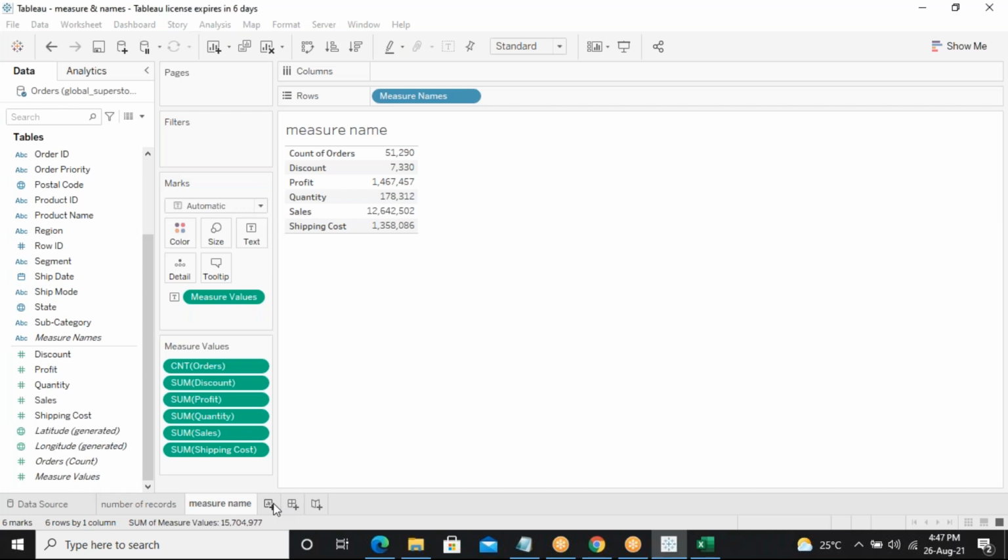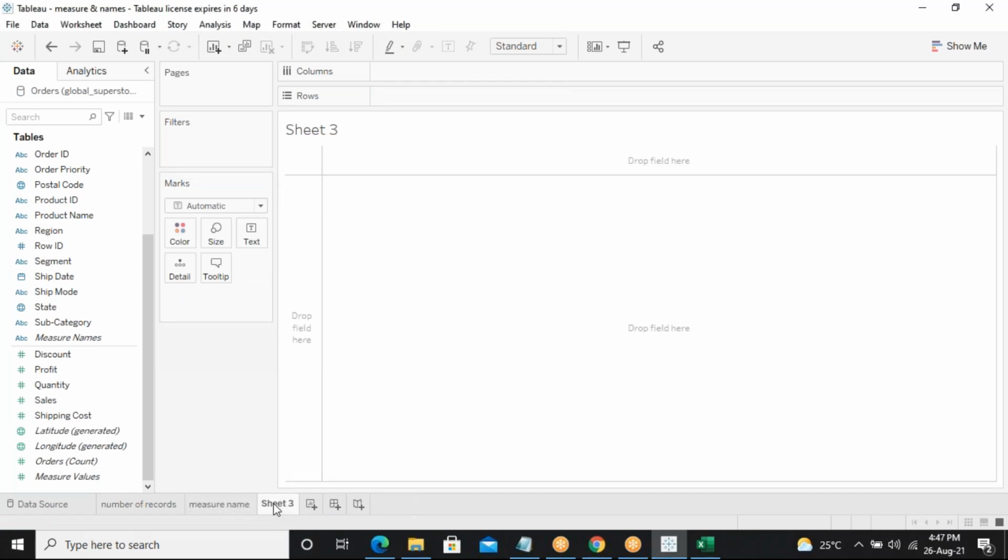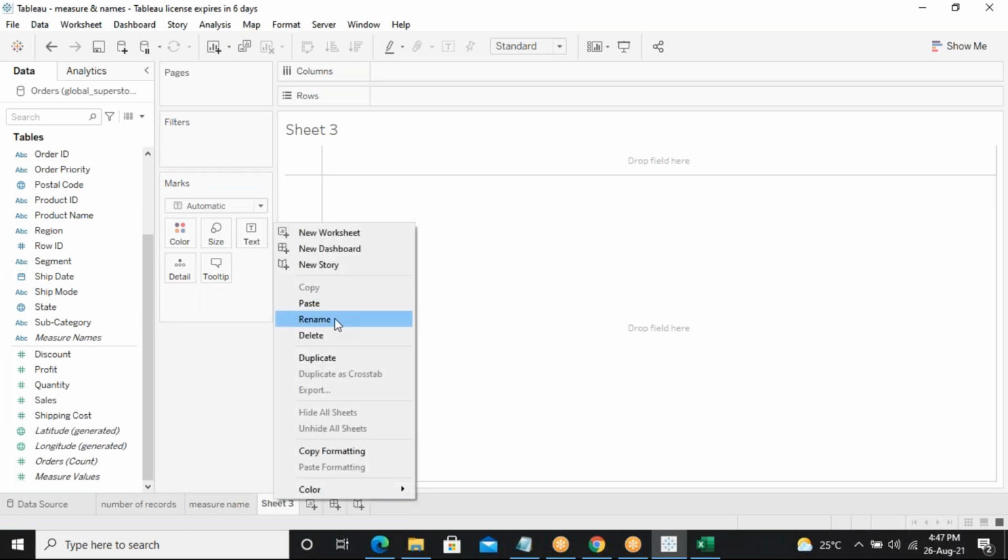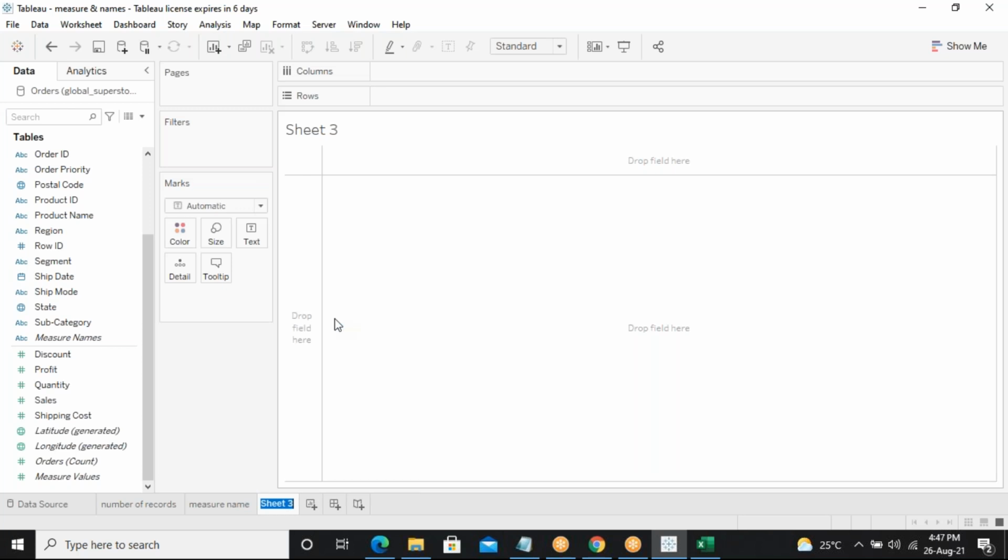I'll take one more sheet. In this place, just do a double click on measure values from the left side.